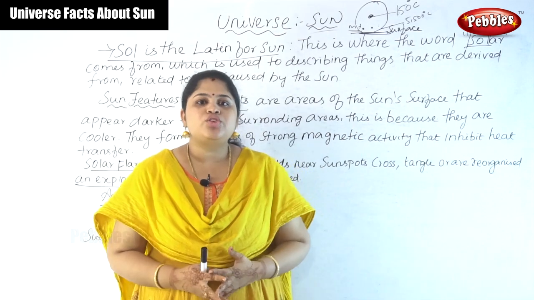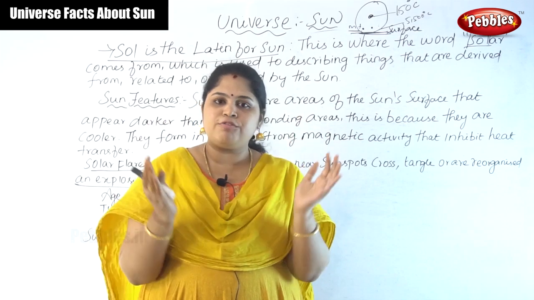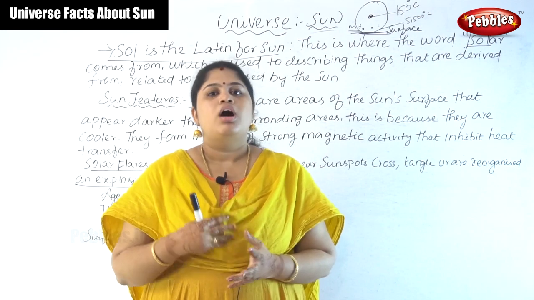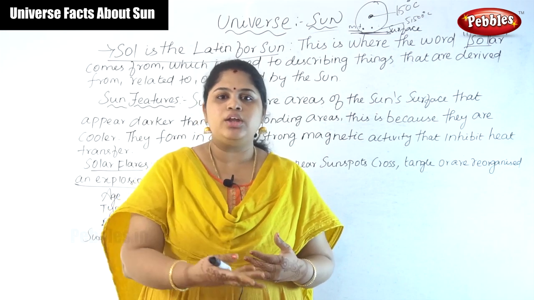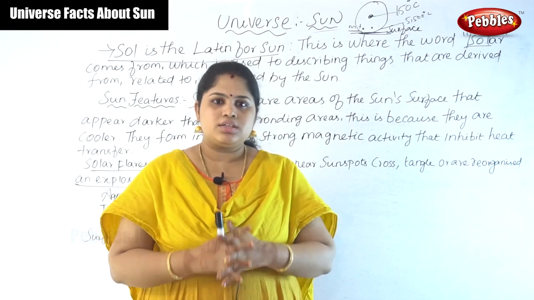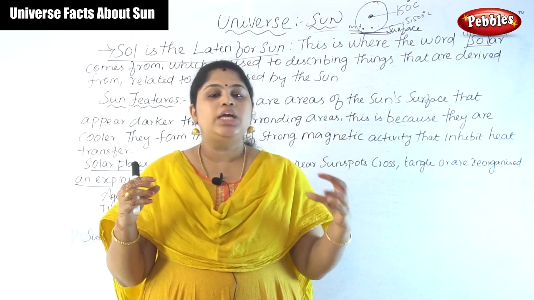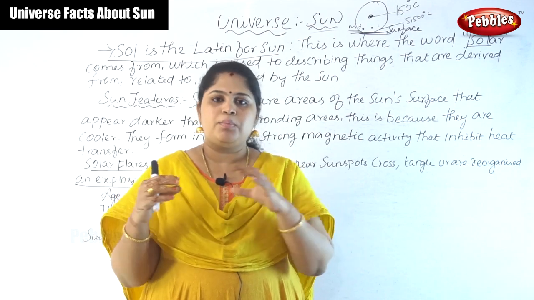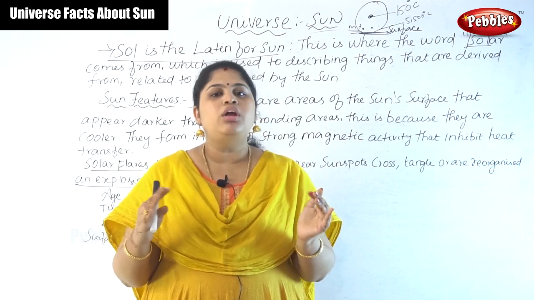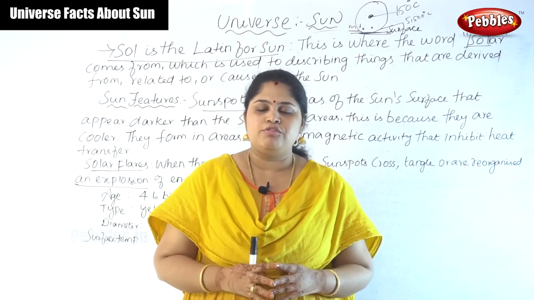The next important point is that the sun is a perfect sphere. How can we say the sun is a sphere? Because the sun is the hottest star, we cannot get into it. Like the moon, we cannot send any spacecraft to the sun. So how do they say the sun is a perfect sphere? They calculated the polar and equatorial distance, and the difference is only 10 kilometers. Keeping that point, they say the sun is naturally always a perfect sphere.